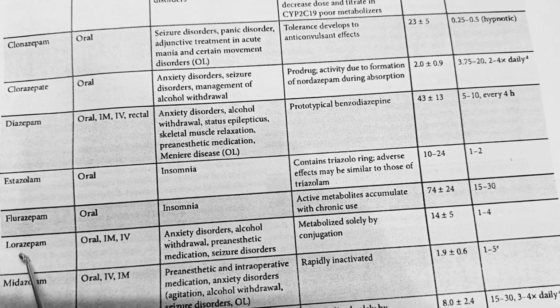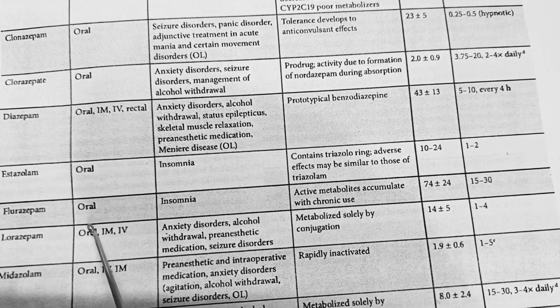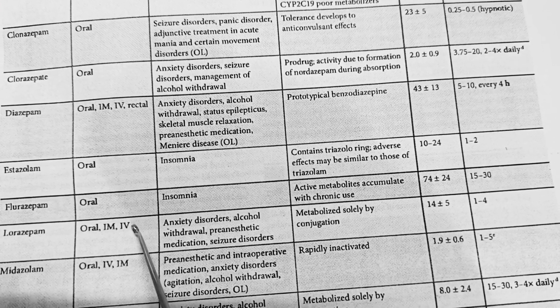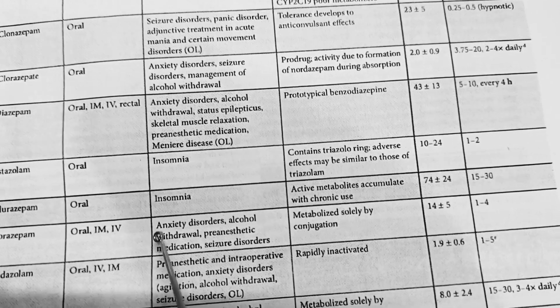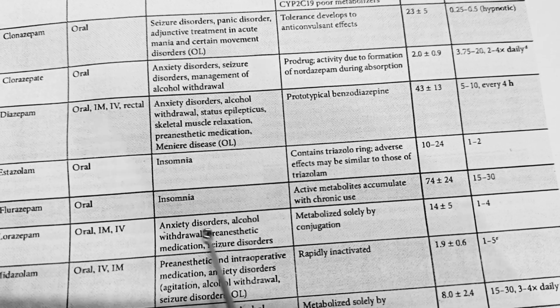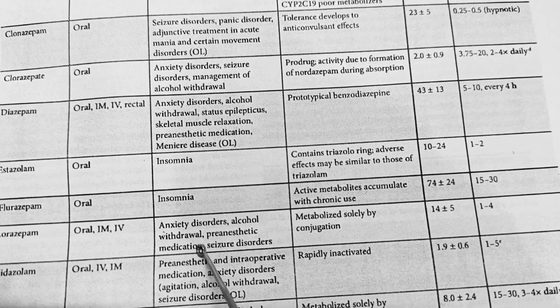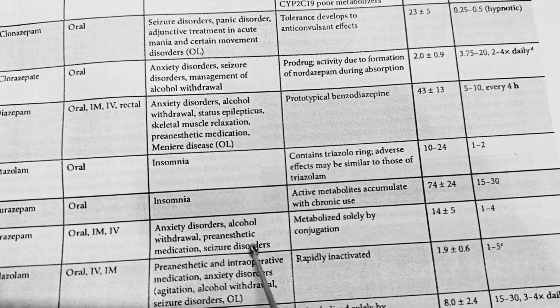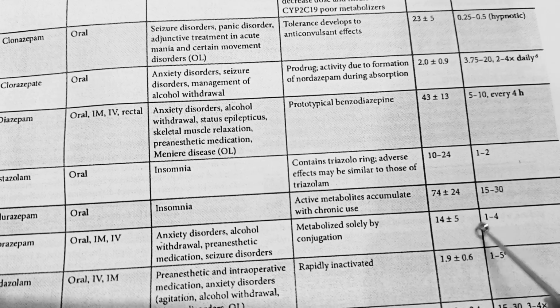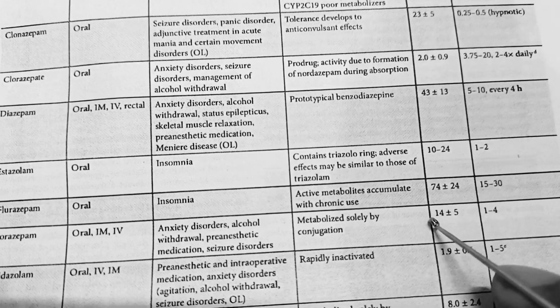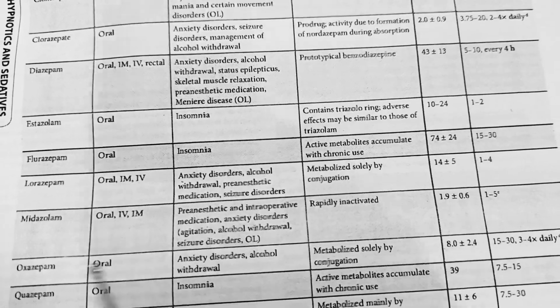Now the lorazepam. Lorazepam can be used by the oral, intramuscular, and intravenous routes. It can be used in anxiety disorder, alcohol withdrawal syndrome, pre-anesthetic medication, and seizure disorder. It is available in 1 to 4 milligram, and half-life is 14 hours.